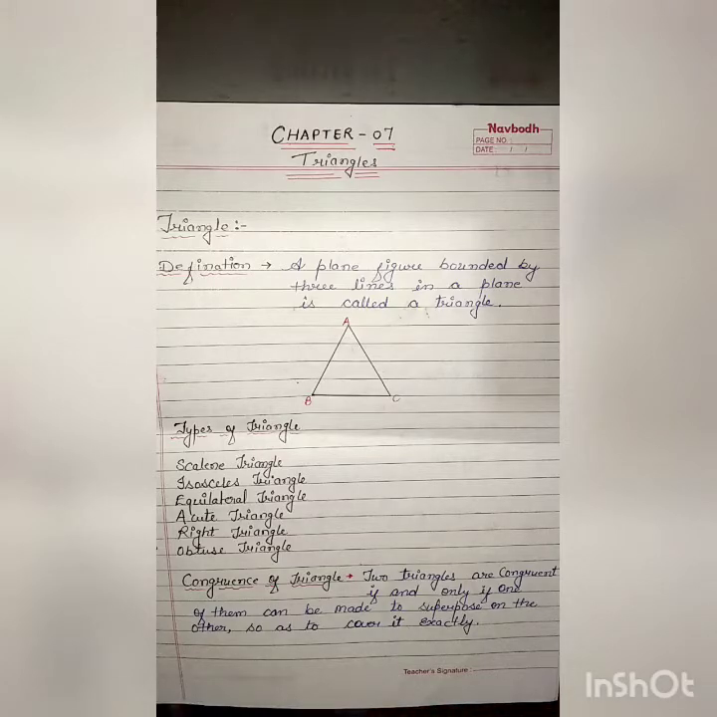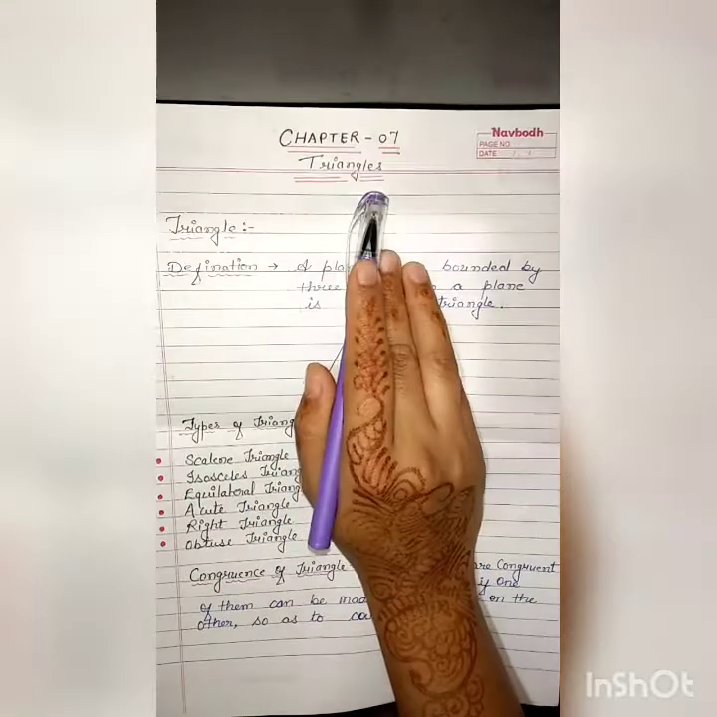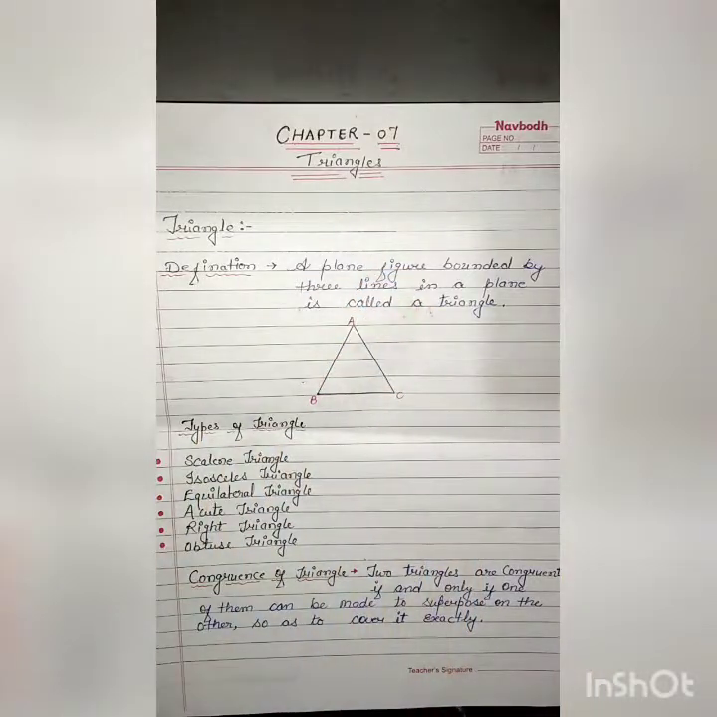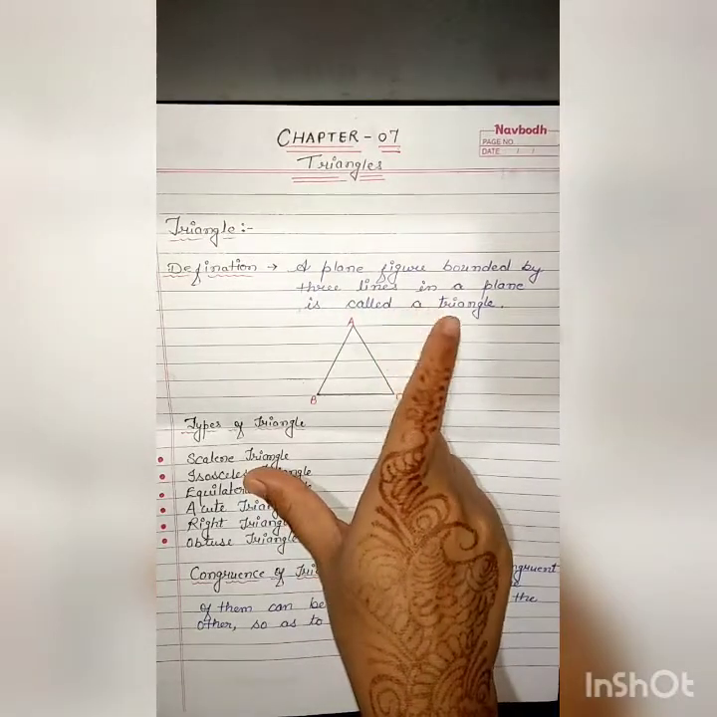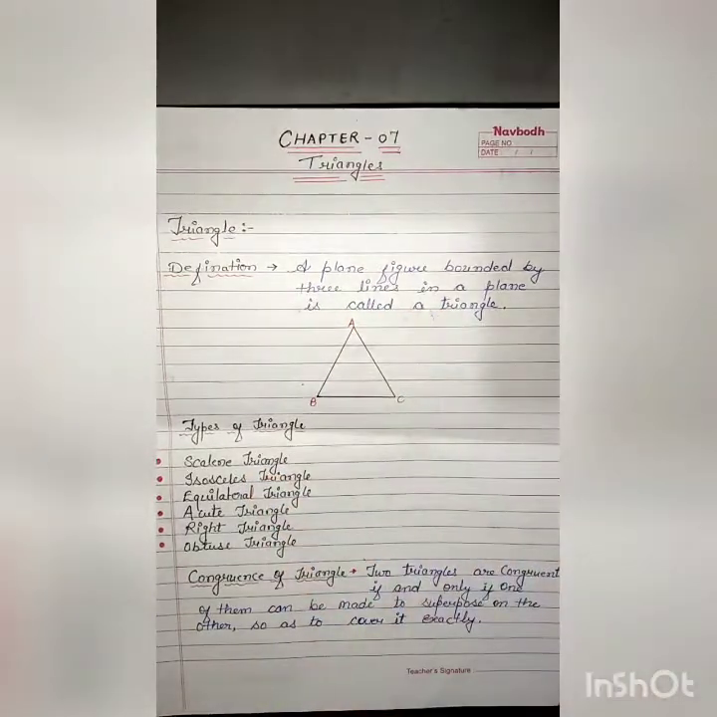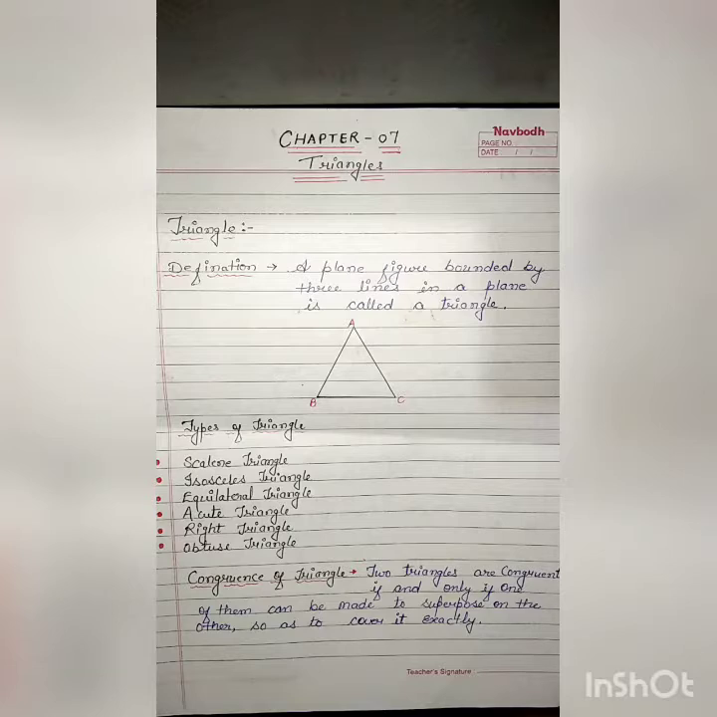Today we are going to start chapter number 7, Triangle. Okay, do you know what a triangle is? A plane figure bounded by three lines in a plane is called a triangle. In this chapter, you also study the previous chapter.